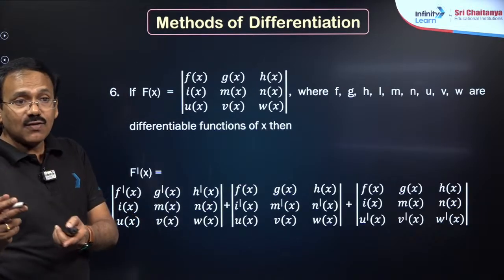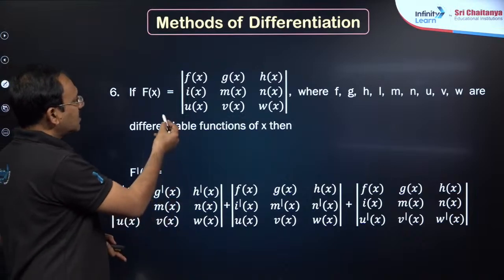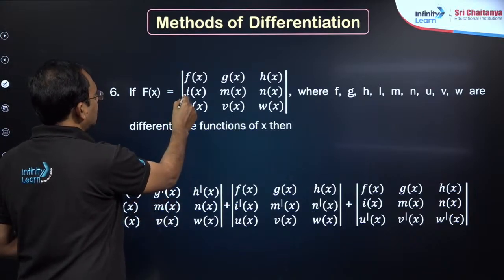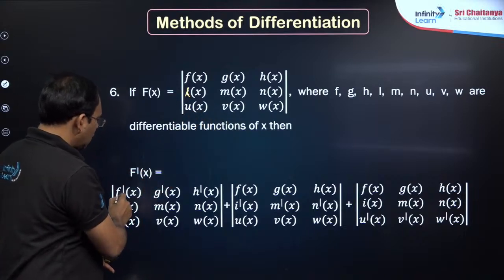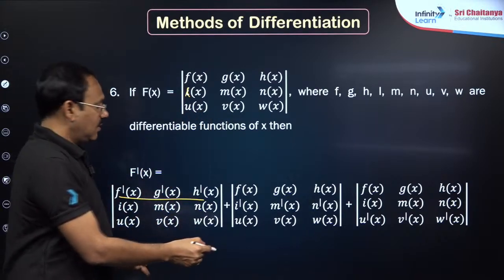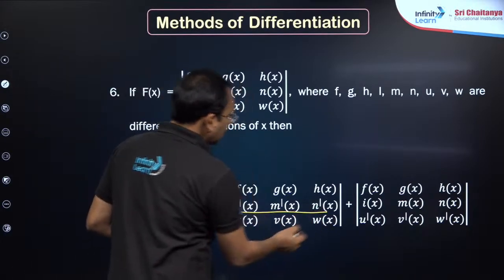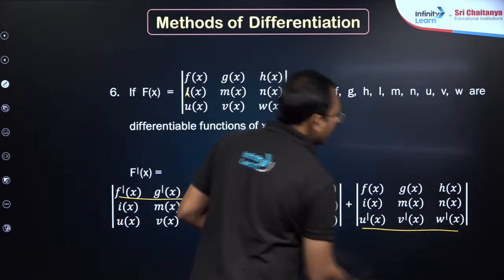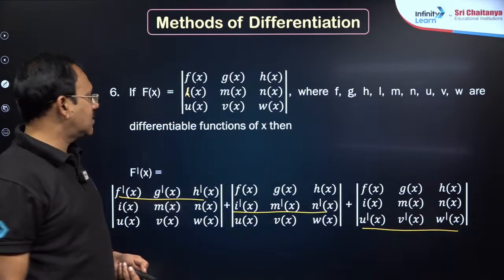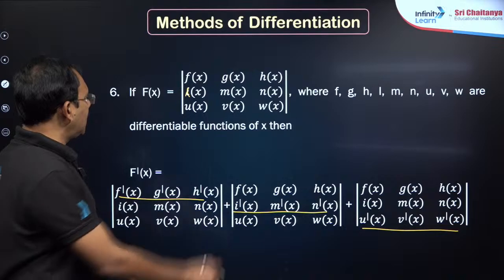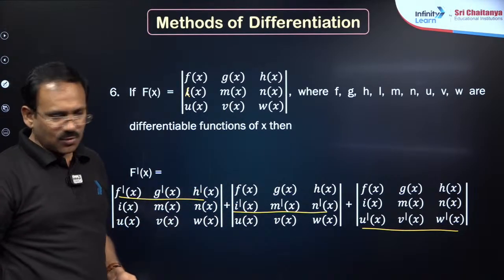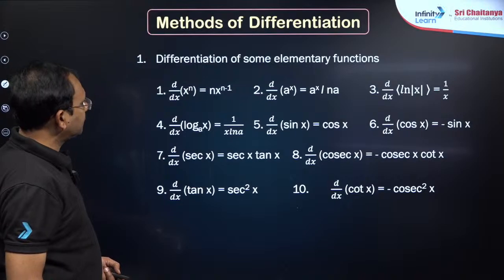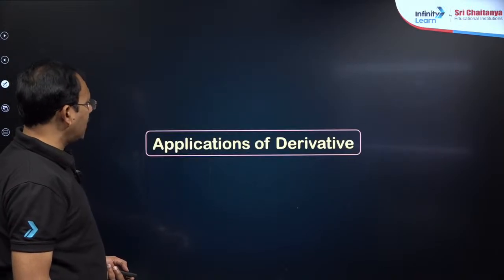Differentiation, derivative of a determinant, my dear friends. Suppose you are given a determinant, this is L. Derivative of a determinant means you can take the first row derivative, remaining as it is, plus the second row derivative, remaining as it is, plus the third row derivative, remaining as it is. You can write like this. But generally the problem will give numbers in 2 rows, so that 2 of these 3 determinants will become 0, my dear friends. The next, these things we have already written.